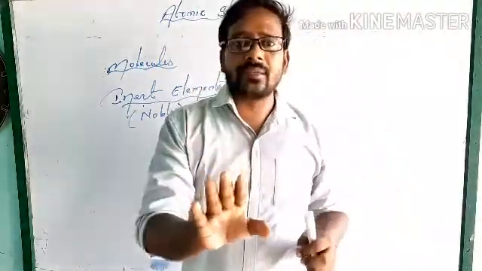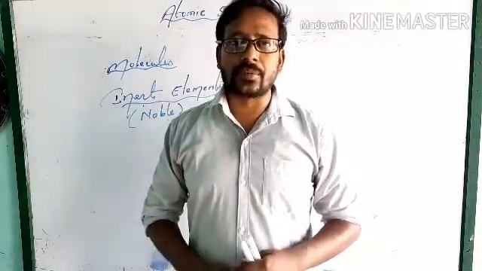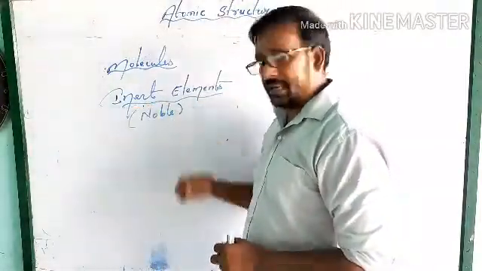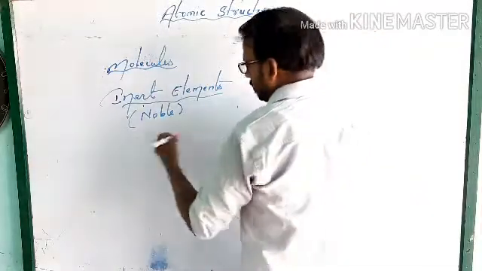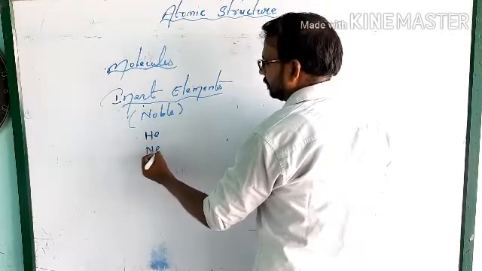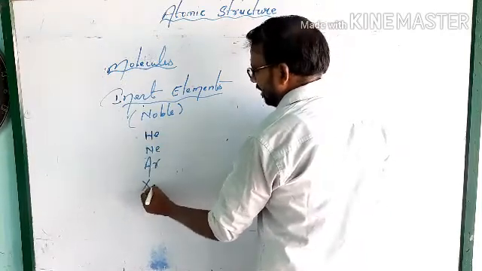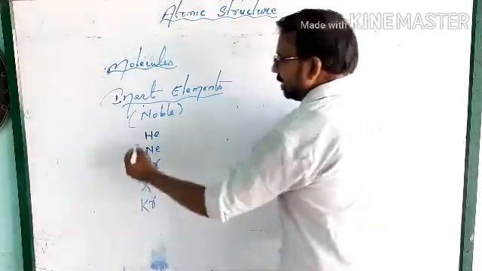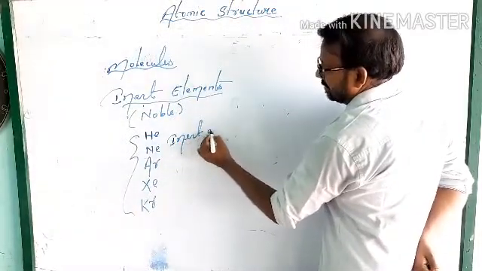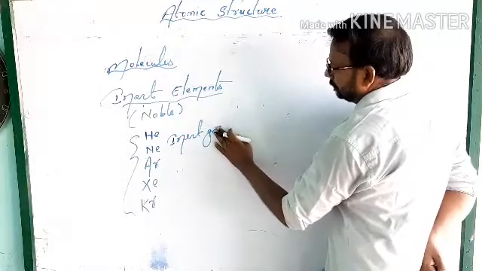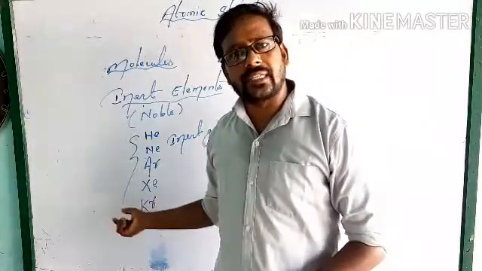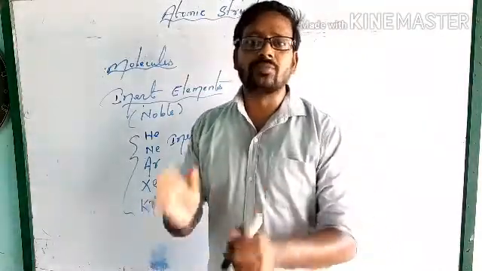Simply keep in mind that they do not react with other atoms. They are present in an alone state. That is called inert elements. Examples are helium, neon, argon, xenon, krypton. These are the inert gases. They are present in elemental form. Elemental means alone.